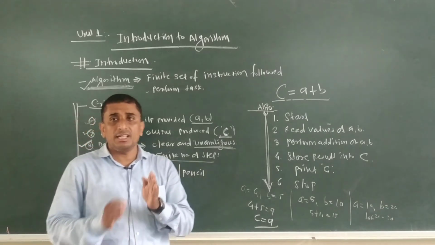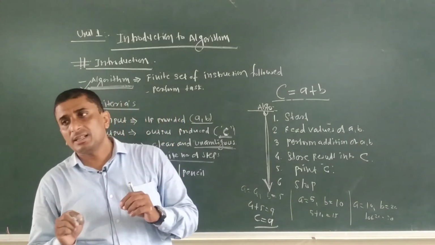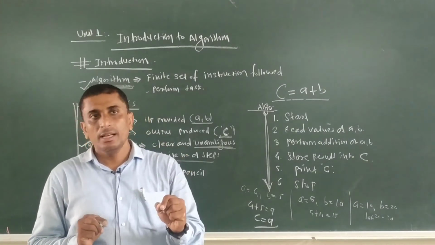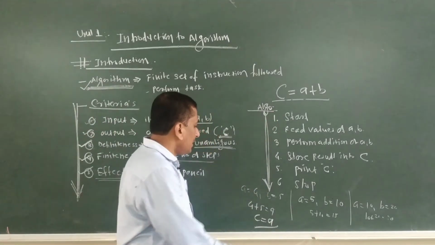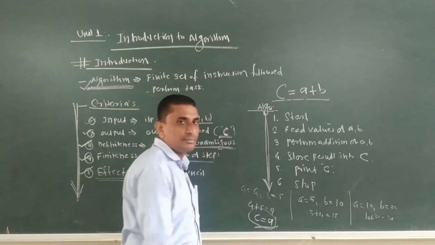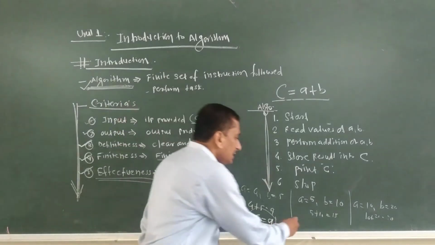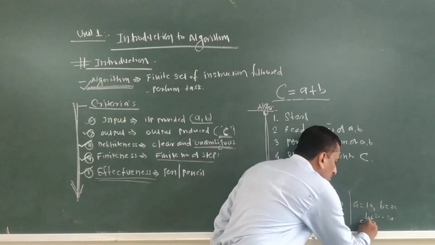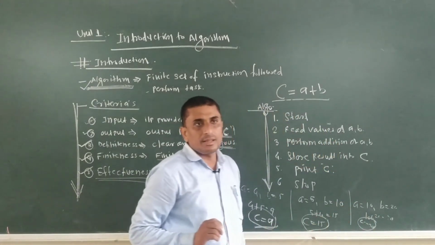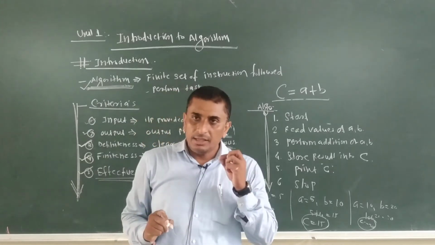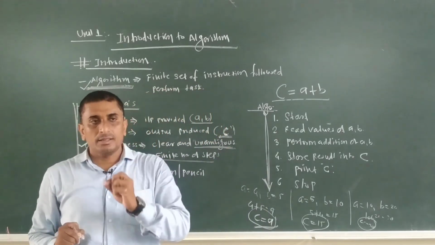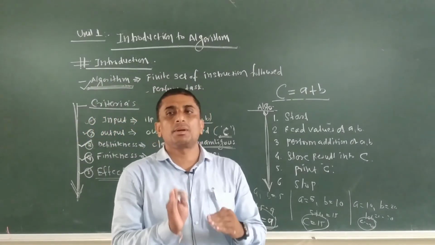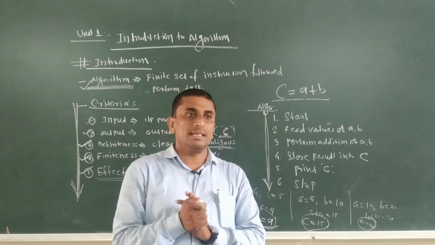It must be completed by using a simple pen and pencil, and it must terminate with a result at the end of any algorithm. It must be result oriented. So referring to this algorithm, at the last we can conclude that C equals 9 is the end result. Here we are concluding C equals 15 as the end result. Here we are concluding C equals 30 as the end result. So effectiveness means that any algorithm must be result oriented, and the result is to be provided at the end.